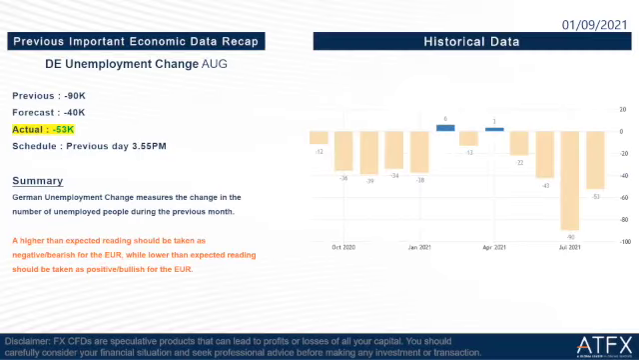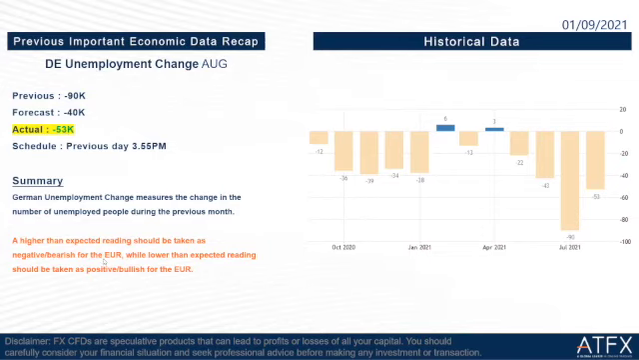So let's start our briefing by taking a recap on previous important economic data. The first one is Germany unemployment change August. The previous is negative 90K and the forecast is negative 40,000 and the actual is negative 53,000. So the actual is slightly lower than the forecast. So actually, this is good news for euro dollar.